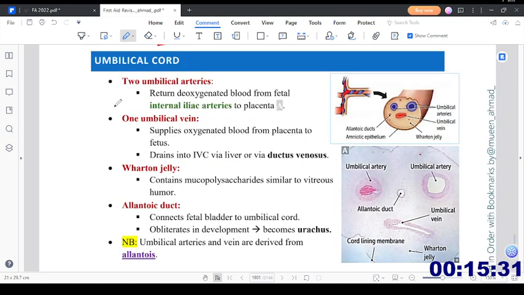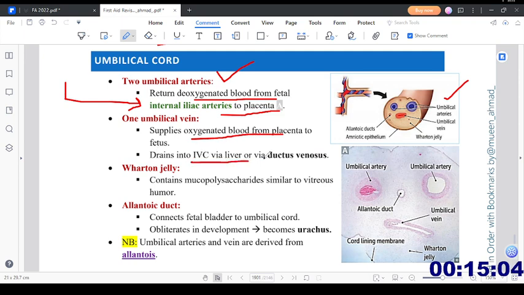So umbilical cord, two umbilical arteries, they are responsible for returning the deoxygenated blood from the fetal internal iliac arteries to the placenta. From where? The fetal internal iliac arteries to the placenta. That blood is deoxygenated. So here you can see the blue ones are the two umbilical arteries. Then one umbilical vein supplies the oxygenated blood from the placenta to the fetus.